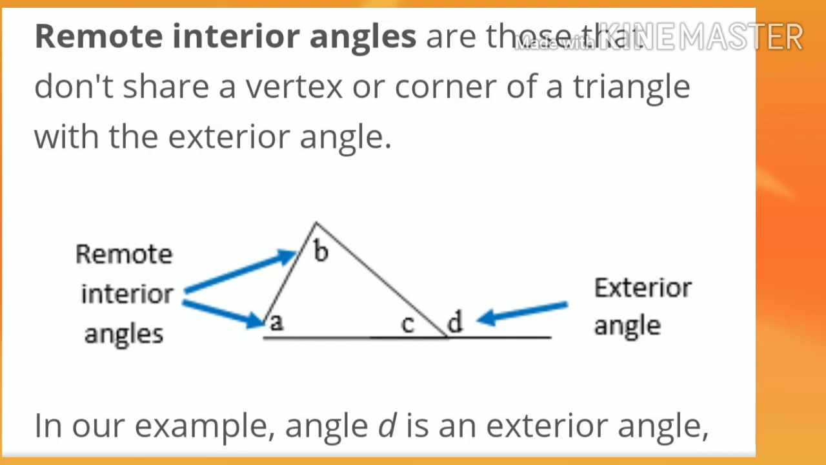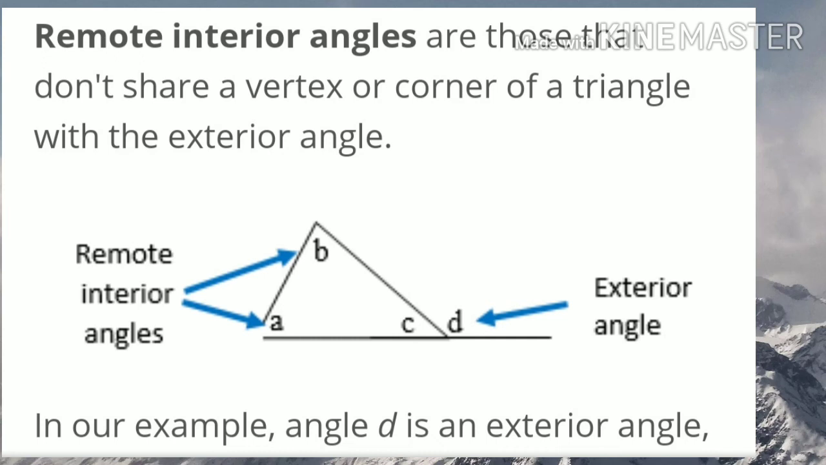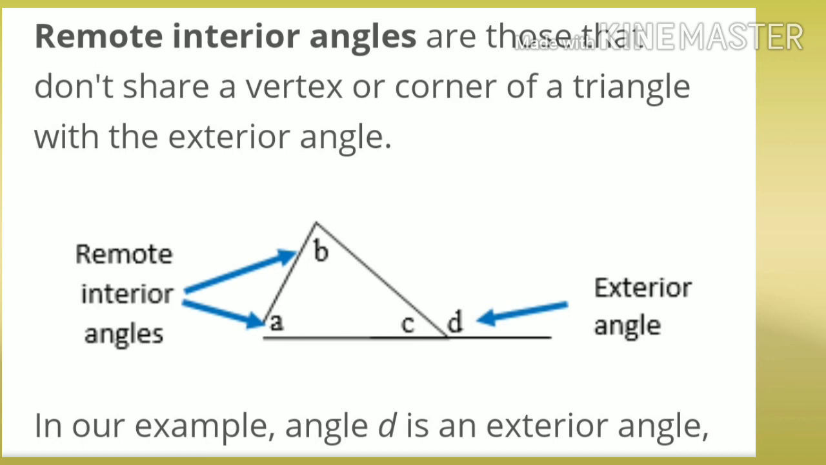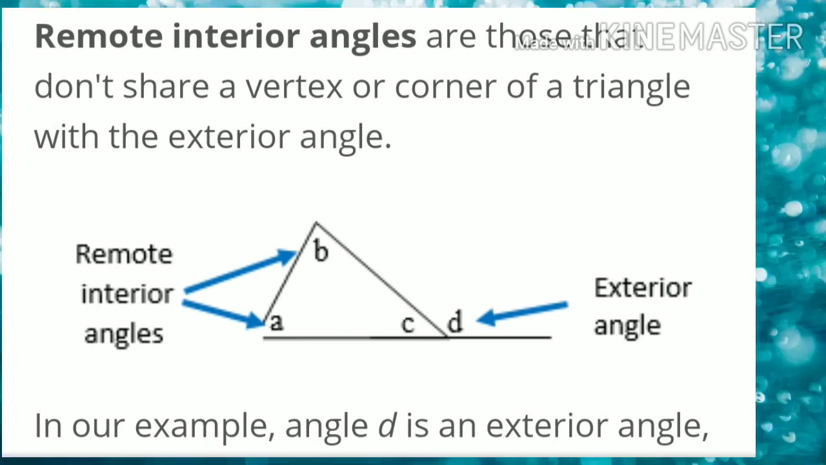Both the angles share their corners with each other, but angle A and angle B do not share a corner with angle D, the exterior angle. So angle A and angle B are called remote interior angles. In short, remote interior angles are the angles which do not share a vertex or a corner of the triangle with the exterior angle. So remote interior angles are the angles which do not share their vertex or corner with the exterior angle.